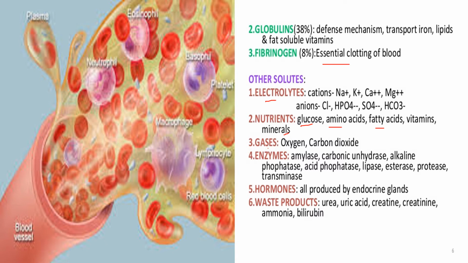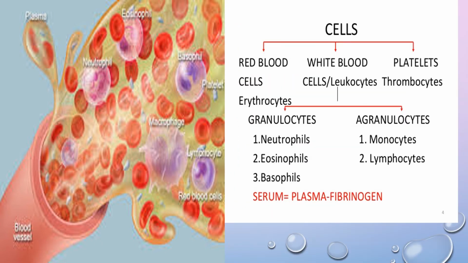The gases are oxygen and carbon dioxide. It also has enzymes like amylase, phosphatase, lipase, proteases. Hormones are also present in the plasma because hormones are transported by blood. It also has waste products like urea, uric acid, creatinine and bilirubin.